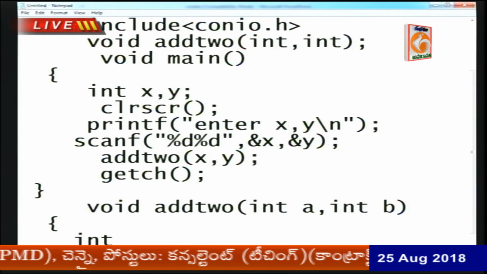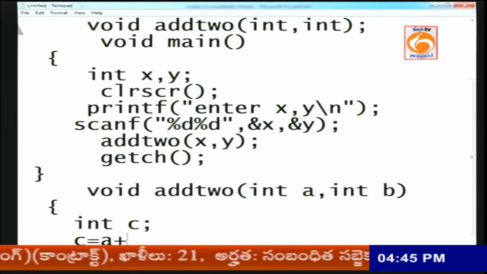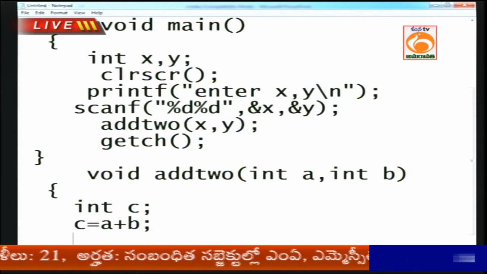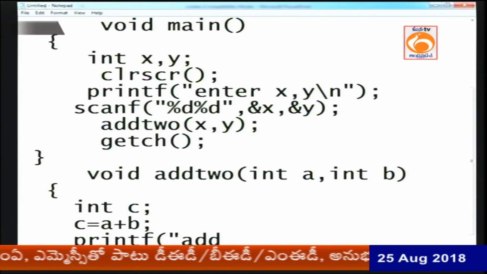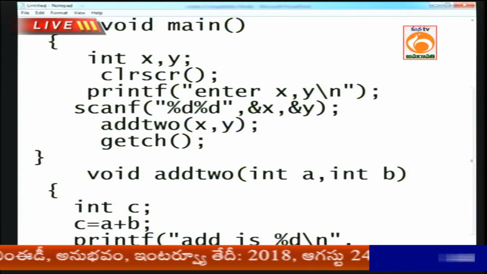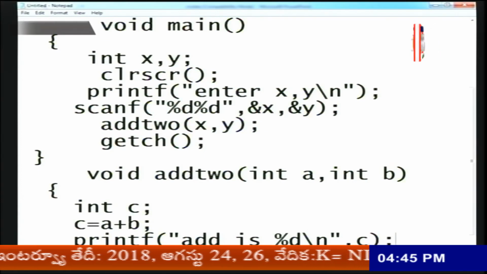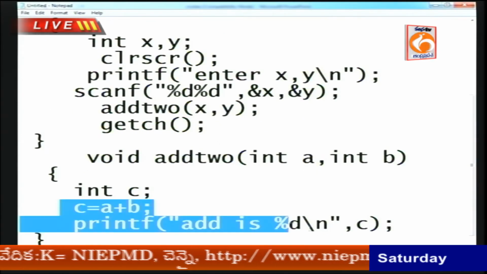Int c, a third variable under add2, c equal to a plus b, addition of a plus b. printf: addition is %d, and I want to print the c value there.